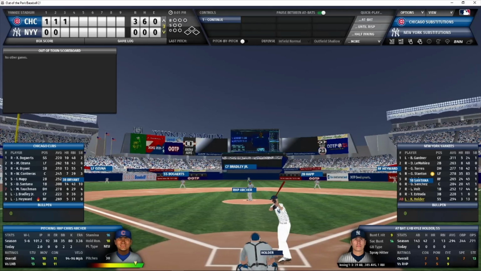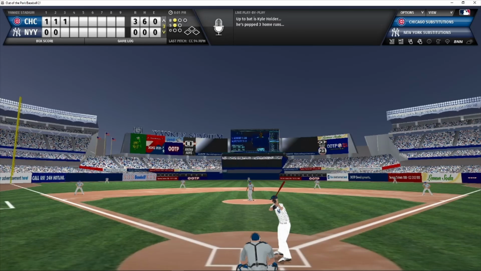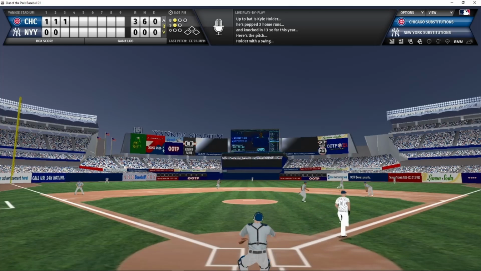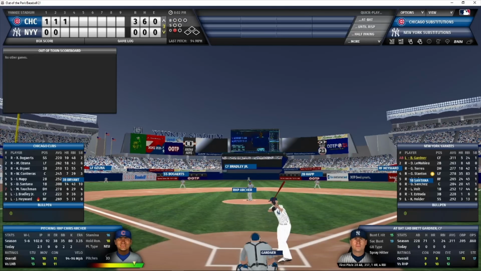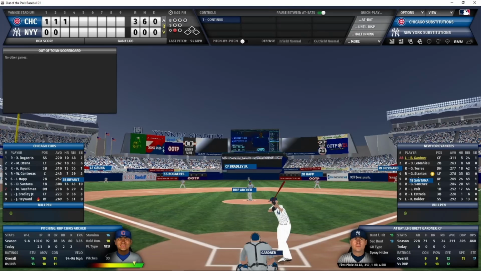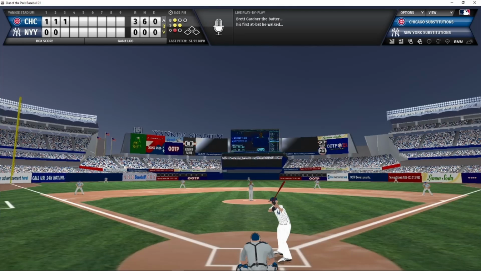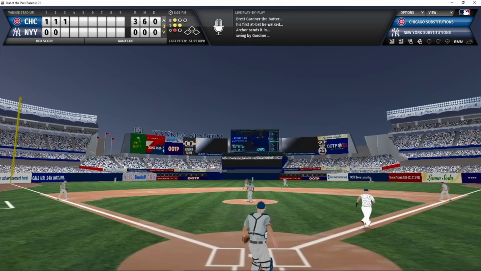Holder leading off for the Yankees against Archer. Bottom of the third inning, 1-1 count. Archer looking for the sign, and here's the pitch. Grounder to first. Santana has it. Throws to Archer covering the base, and that is out number 1. Corey Gardner now batting. 1 out, nobody on. 1-2 pitch from Archer. Here's the pitch, and it is popped up to center. Bradley coming in, and he makes the play for out number 2.